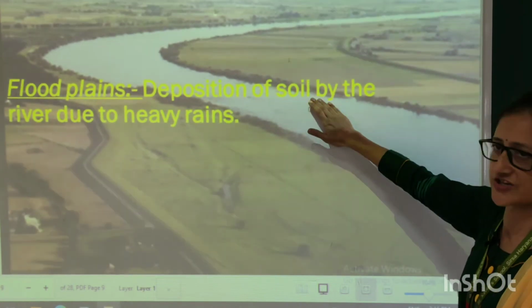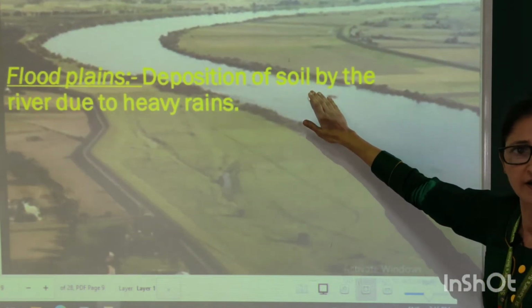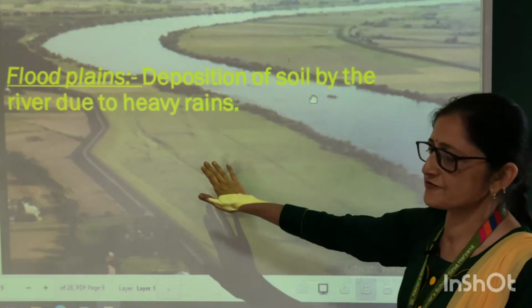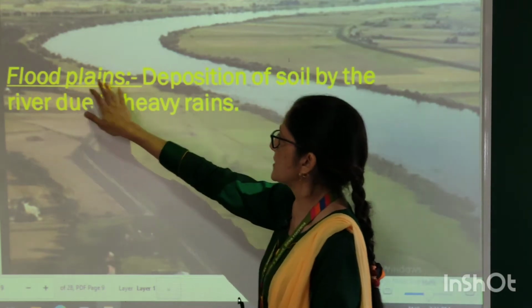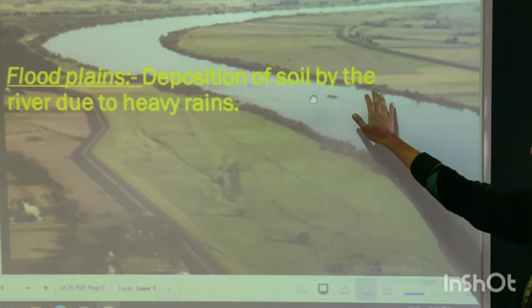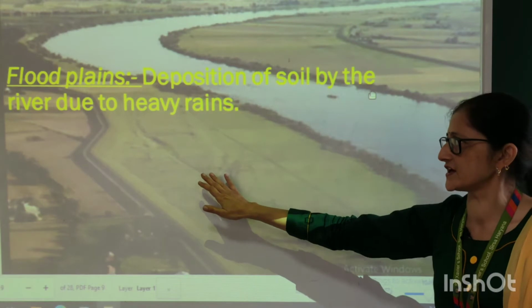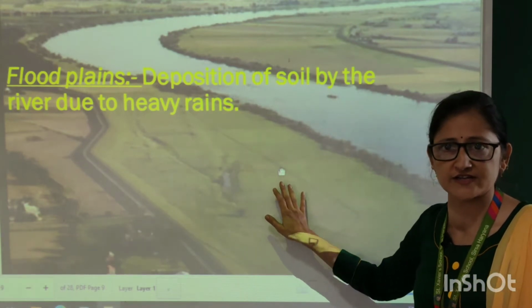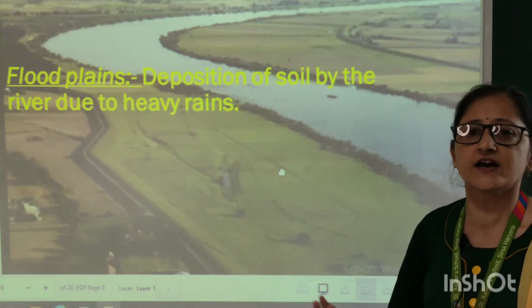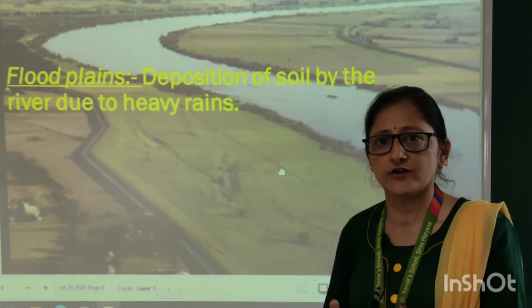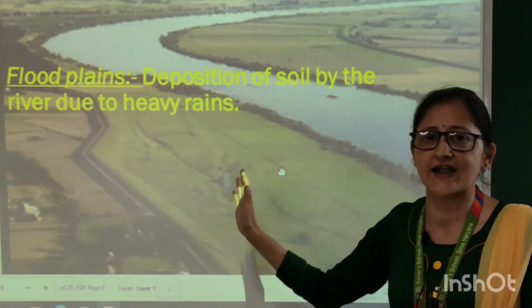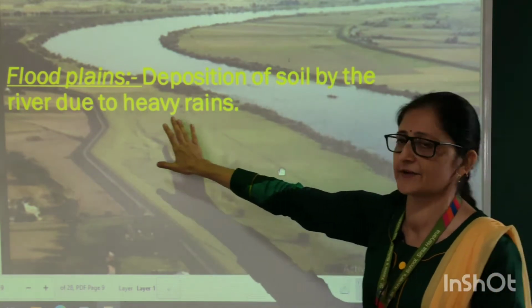Third feature, which is formed in the middle course of the river, is floodplains. Floodplains are the deposition of soil by the river due to heavy rains. When heavy rain comes, the water flows over the river banks and gets accumulated on the sides.